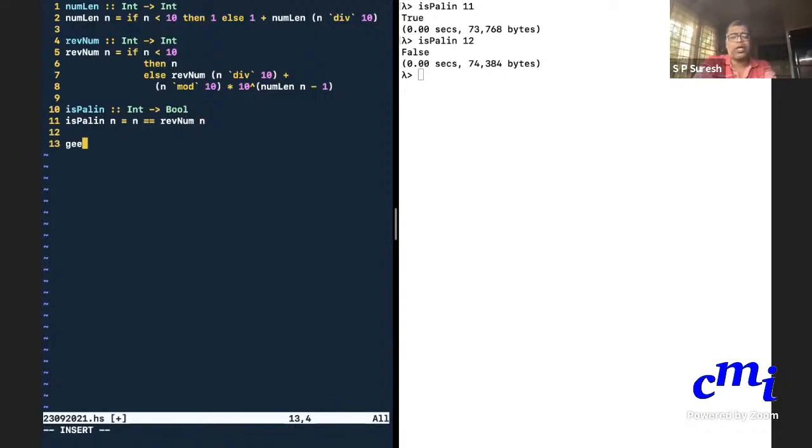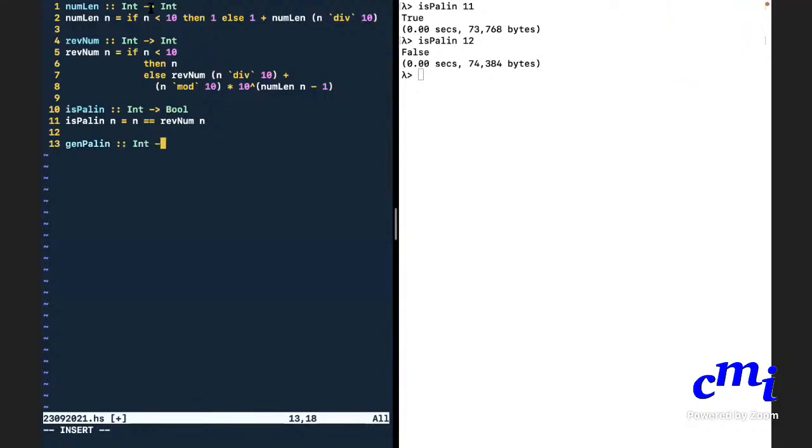So I'll call it generate palindrome, starting from a given number. Sir, we should be saying integer for all this. Let me modify this and make it integer, because I don't know, you might end up getting very large numbers.